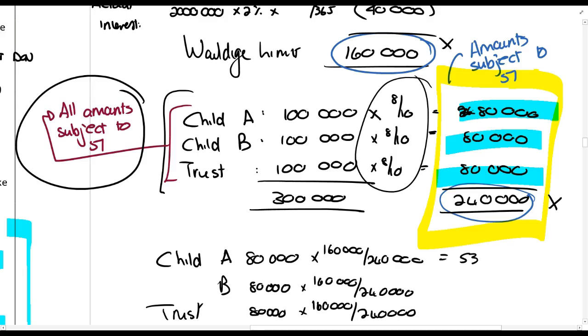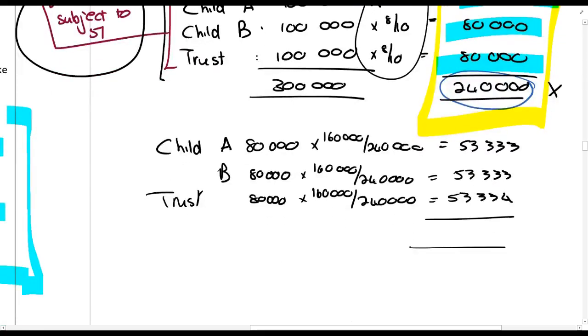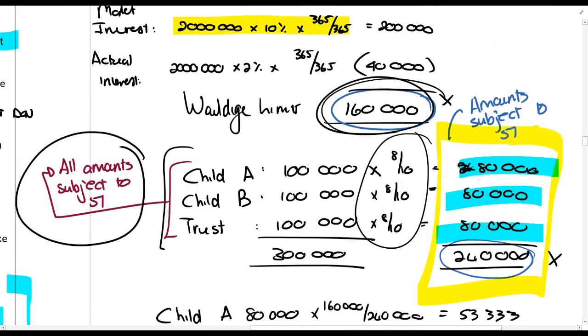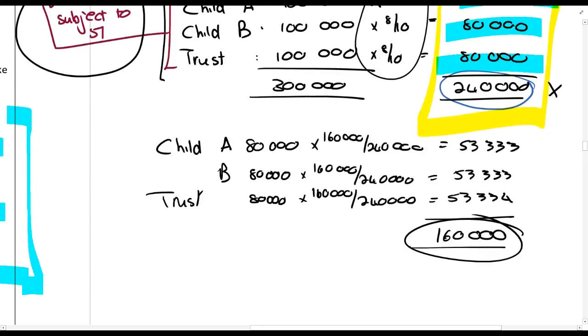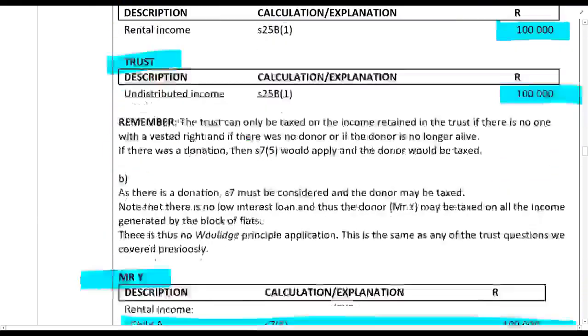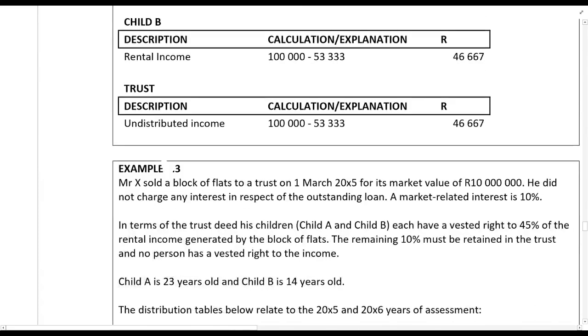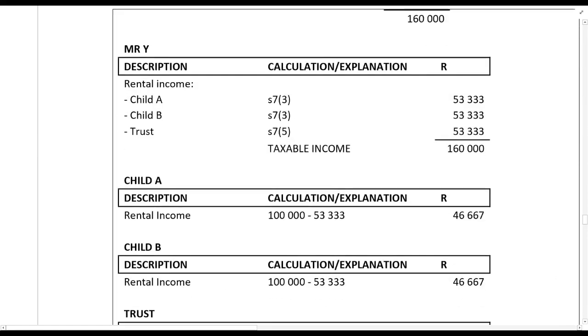Right, so 53,333. And if you add all of that up, again just a little bit of rounding, but if you add all of it up, it gets back to 160,000, which is the maximum. So the donor will be taxed on 53,333 in all situations. Right, so here's Mr. Y.